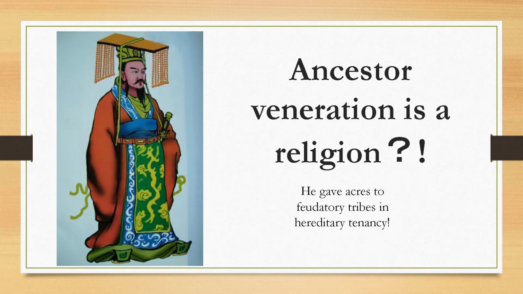If you want to know something about ancestor veneration, then you should know about Shao Kang. He was the 6th emperor. So, what is interesting about him? He gave acres to hereditary tribes in hereditary tenancy. Also, he made sacrifices to ancestors. This political and symbolic ritual grew into the official religion of China.